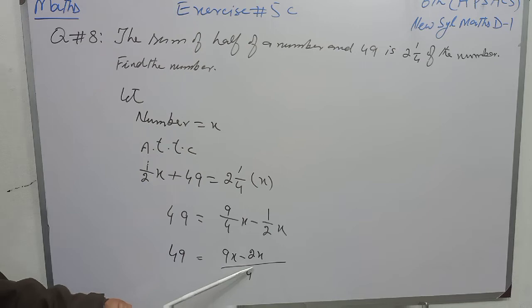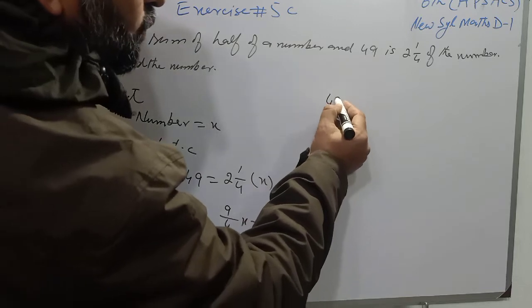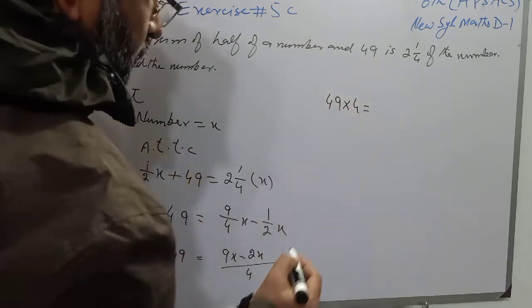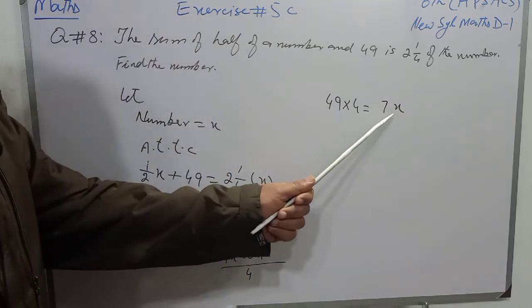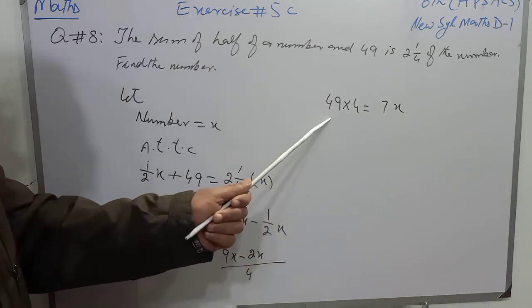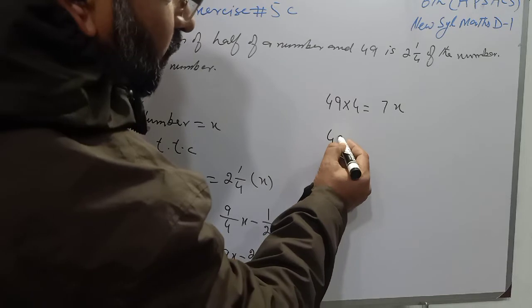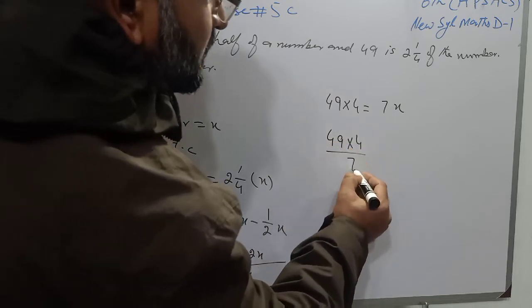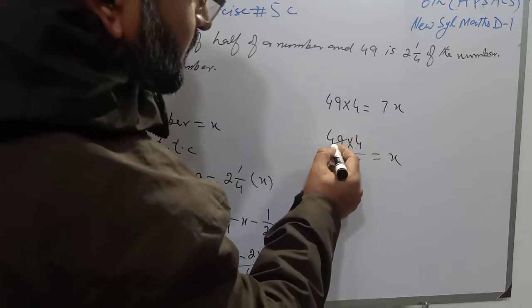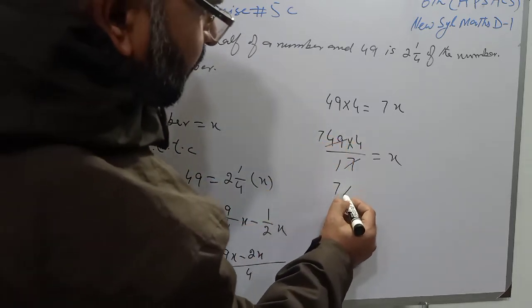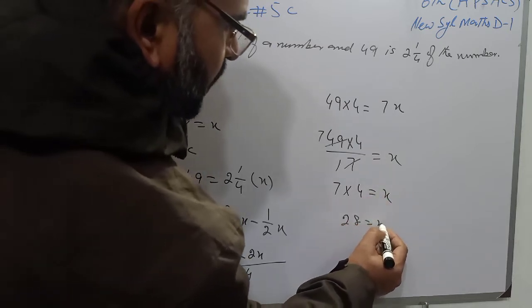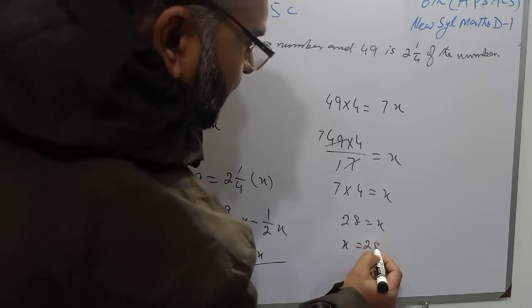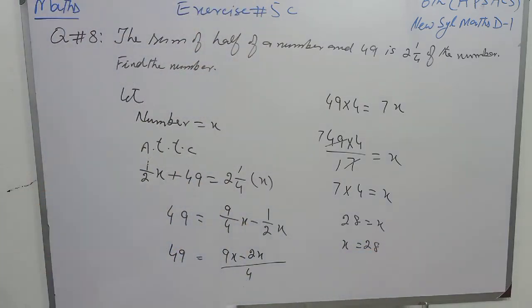Students, 4 is dividing on the right side. When I transfer it to the left side, it will multiply and be written as 49 multiplied by 4 is equal to 9x minus 2x, which means 7x. Now students, 7 is multiplying with x. When I transfer it to the other side, it will divide. So it is written as 49 multiplied by 4 over 7 is equal to x. 7 1s are 7, 7 7s are 49. So 7 multiplied by 4 is equal to x. And 7 4s are 28, so x is equal to 28, and that is the number we have to find.